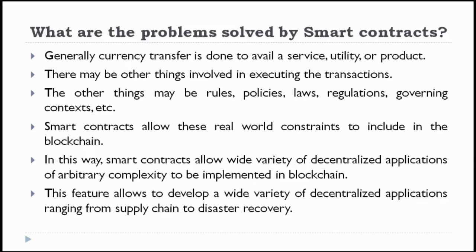So there is a wide range of applications that you can use where terms and conditions are involved, in any business network or in any manufacturing or in any network, ranging from supply chain to disaster management or disaster recovery. Wherever the rules, regulations, policies, laws, and governing context are involved, there you can happily implement smart contracts.